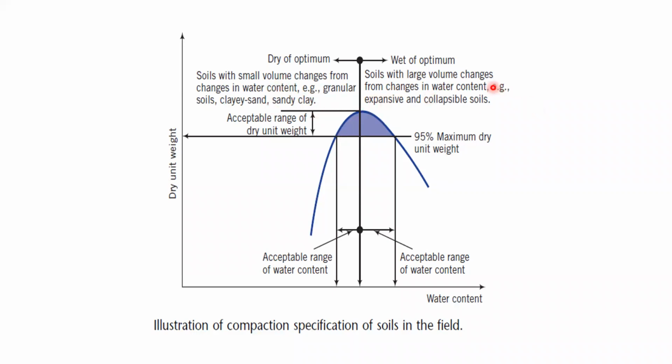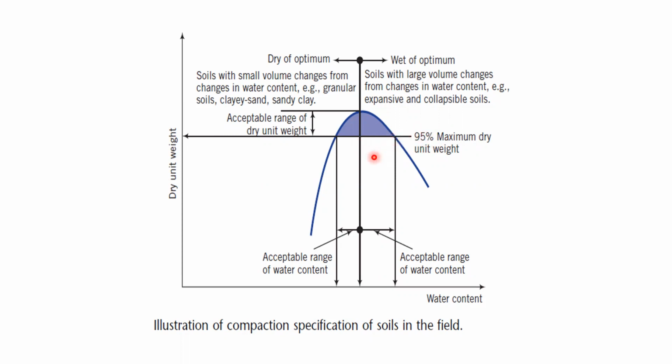Similarly, for expansive or collapsible soil, or whenever you are going to use clay as a core in an earthen dam, in that case we have to go for the wet of optimum, right? Because clay has this swelling and shrinkage property. So here also, the maximum density we can achieve up to here, between 100% and 95%. So from here to here, we can get 95% of the maximum dry density.